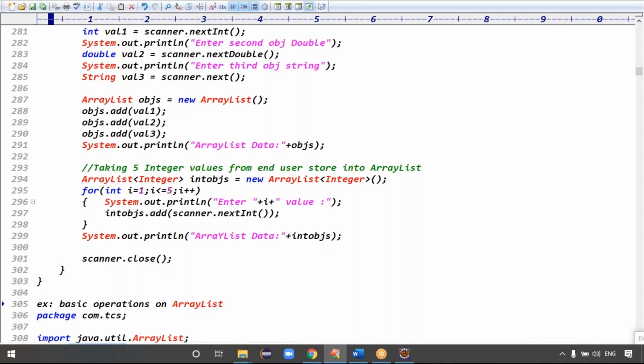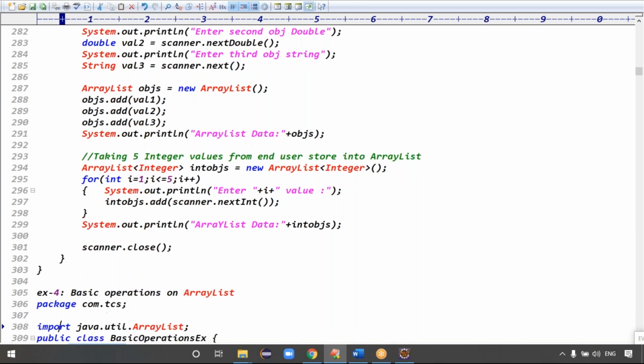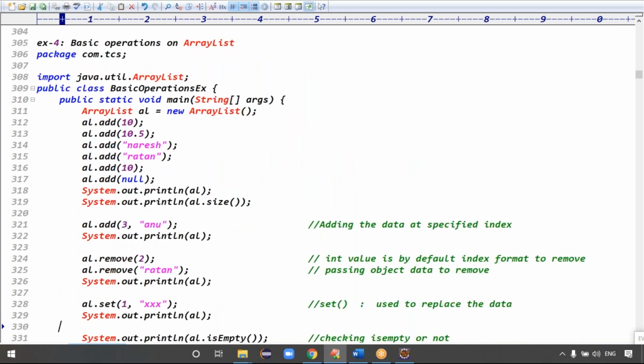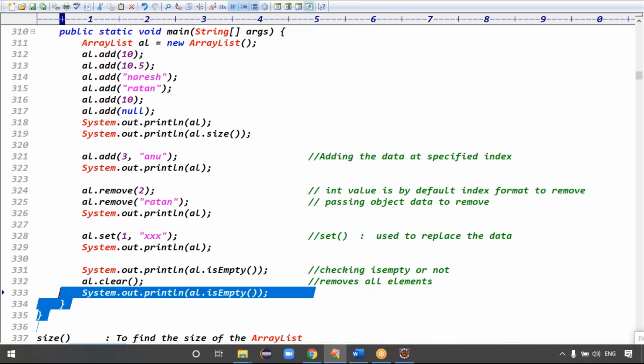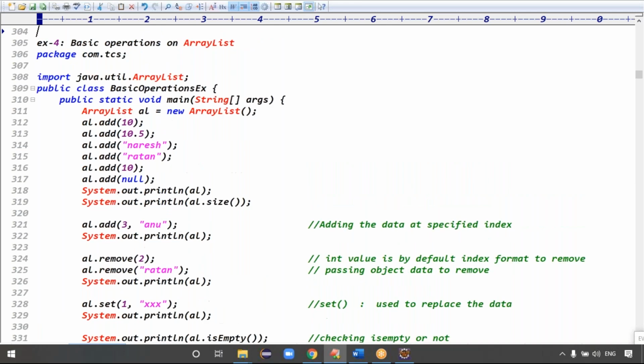Now example 4: the basic operations on ArrayList. Try to tell me the output of this example once. I think you don't need an explanation for the add method. Add is used to add the data. Size is used to get the size of the ArrayList. Add of 3 means what, guys? Add the data at the third location, that is, adding data at a specific index.